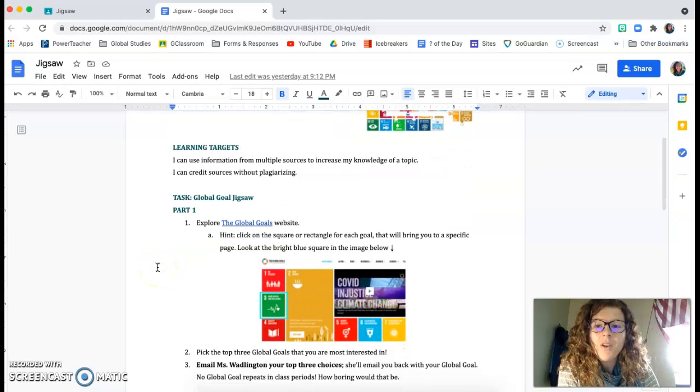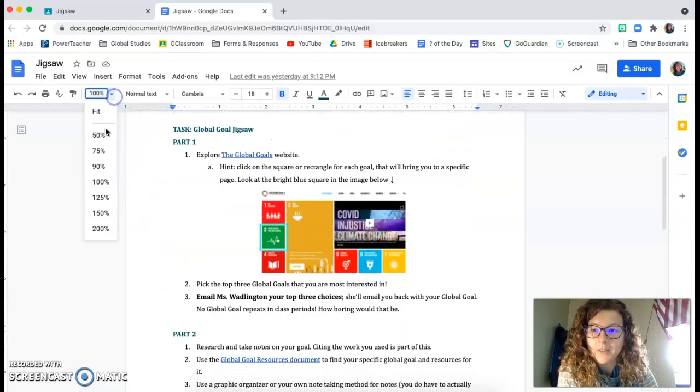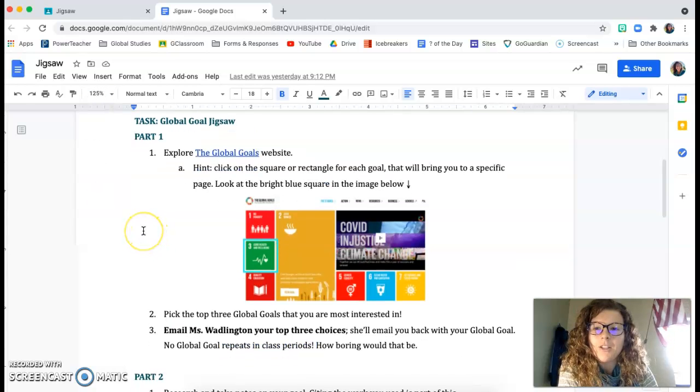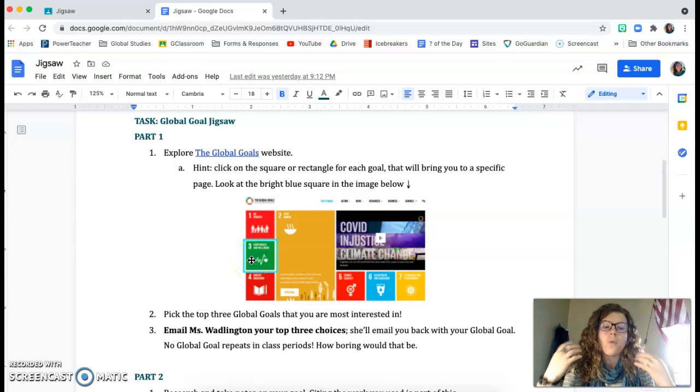So, more specifically, let's zoom this in a little bit. Your task is creating a jigsaw. That is what your research is. There are 3 parts. Part 1, you are going to explore the Global Goals website. It is linked right here. When you're on the website, something like this will show up, and if you click on a specific square, so see how Goal 3, Good Health and Well-Being, is highlighted in the bright blue square right here, click on that square and it's going to bring you to a page that goes into more detail about what the global goal is, why it's there, the targets that it has, because each goal has targets.